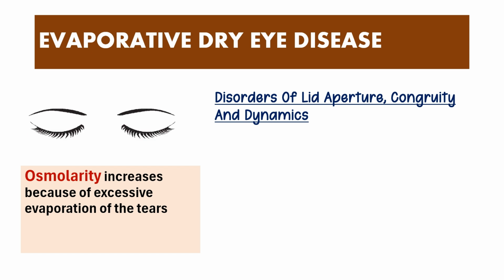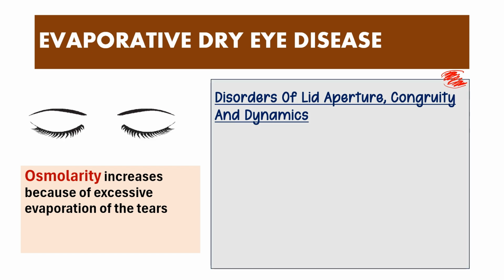For example, in case of your Graves disorder, where you have proptosis, where there's excessive surface of the eye which is exposed, like in proptosis the lid position is really high up, and you have this exposed surface of the eye which can lead to excessive evaporation leading to dry eye disease, right?